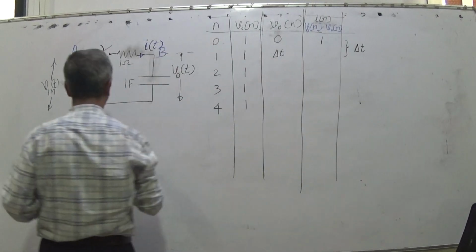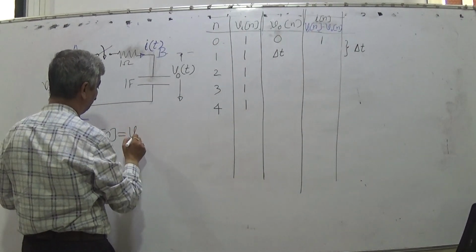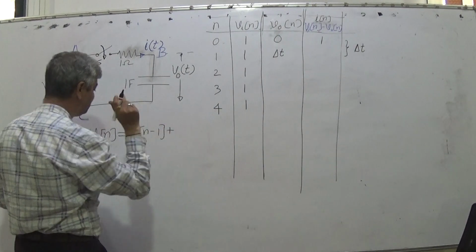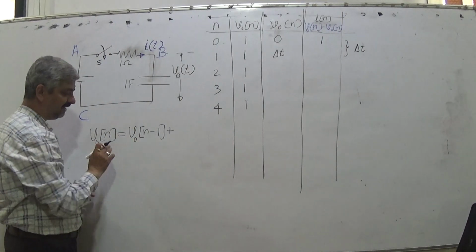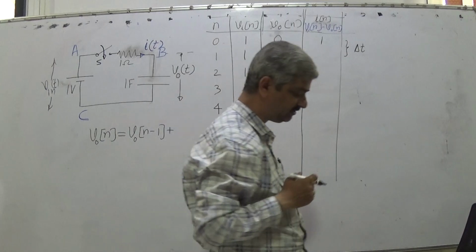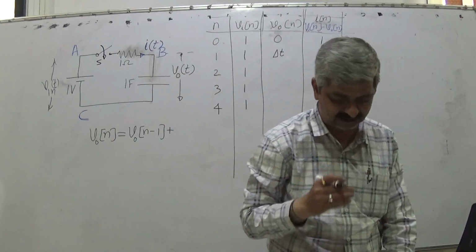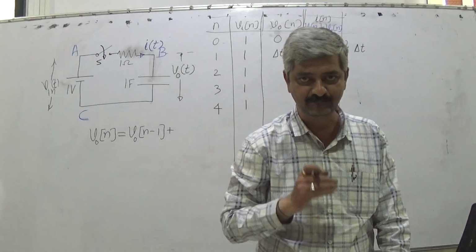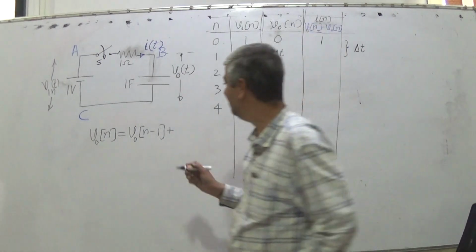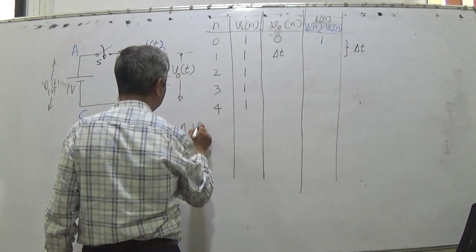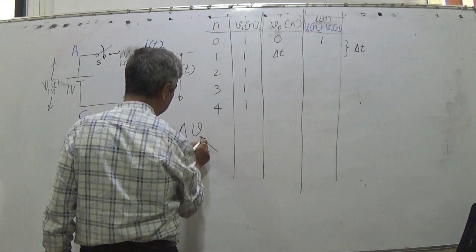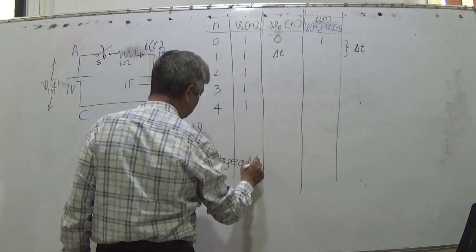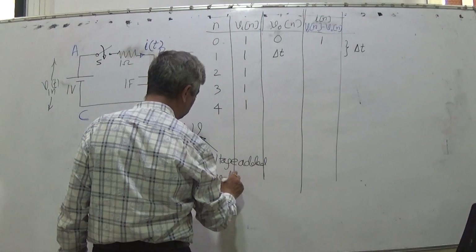So I can say VON is equal to VON minus 1 plus delta V; that is, the voltage across the capacitor at the nth sampling is the voltage at the previous sampling plus delta V. What is delta V? Delta V is the voltage added due to charging.